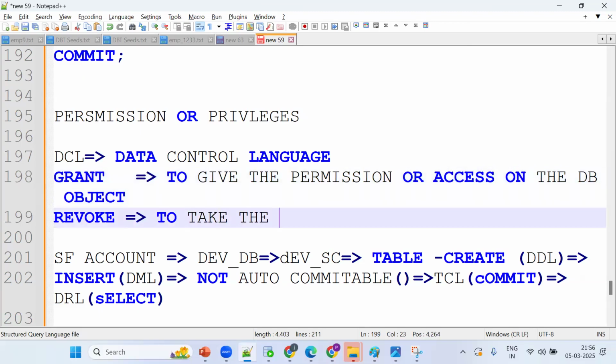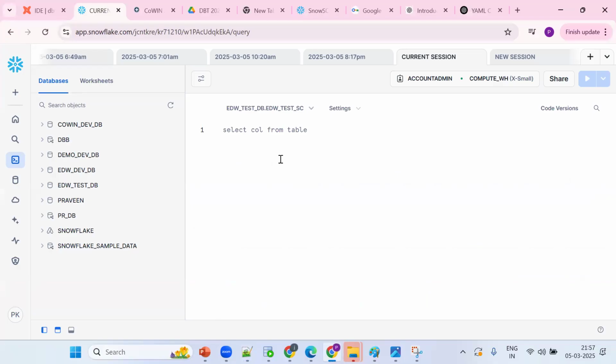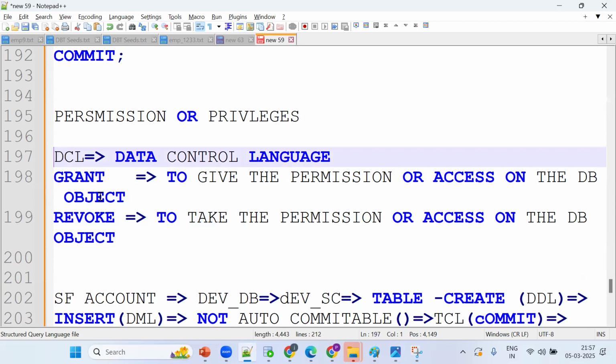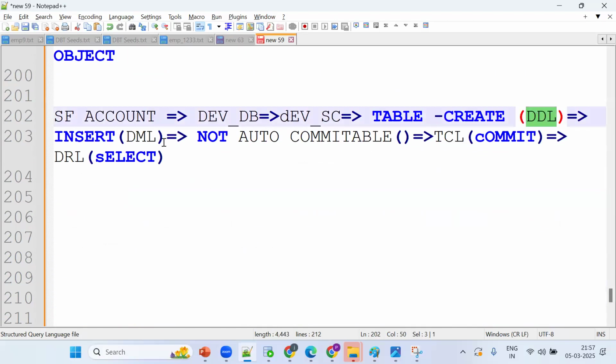Simple thing. Suppose if I want to go to the office campus, I require an ID and access. Same thing: if I want to perform any operation like inserting or deleting, I require permissions. Who will give them? DCL. You will see the same thing in the Snowflake sessions. So as of now, if I want to create any database objects or perform operations, I require DCL, data control language, that is GRANT and REVOKE. So first we need to have a table, auto-committable inserting, commit the transaction and select the data. This way we can make it work.